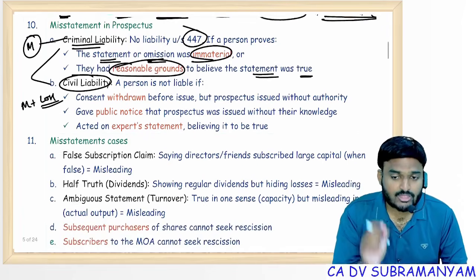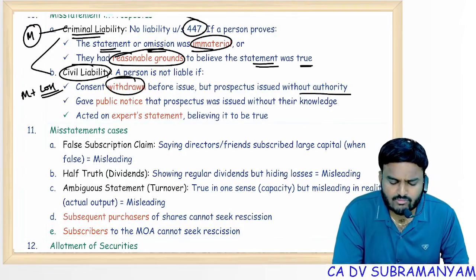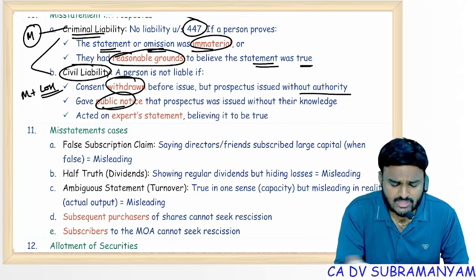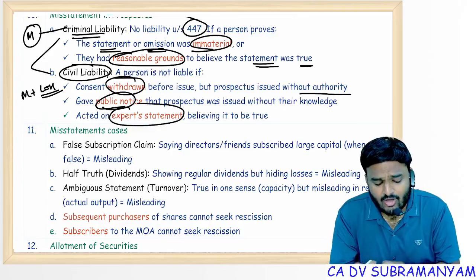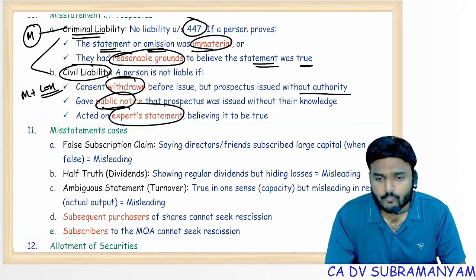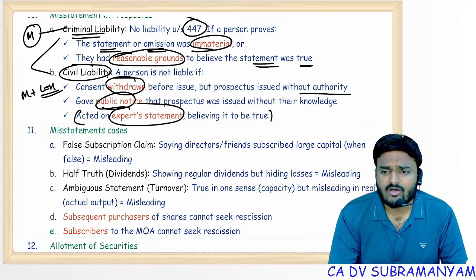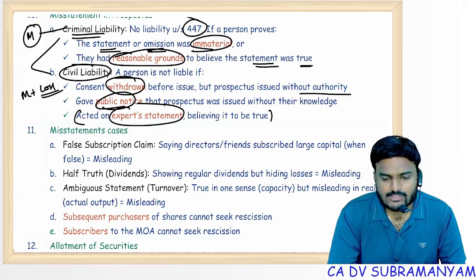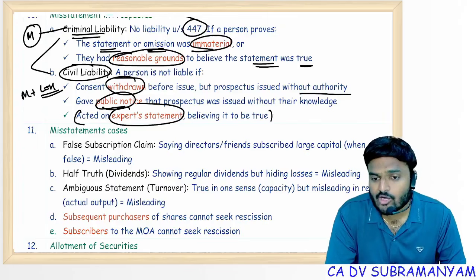But civil liability, you can take any one of the following defense. Either withdraw the consent before filing with ROC, or give public notice that your name was included without your permission, or tell that you acted on expert statement believing it to be true. In examination, 2 times I think question came like this. Directors on the faith of promoter, not professional, on the faith of promoters gave consent to the prospectus. Can they take any defense? No. Faith should be on expert, independent person, not promoter.